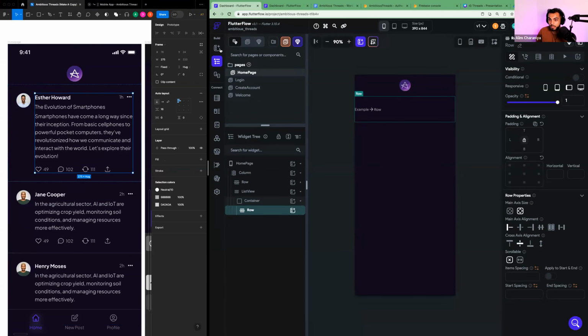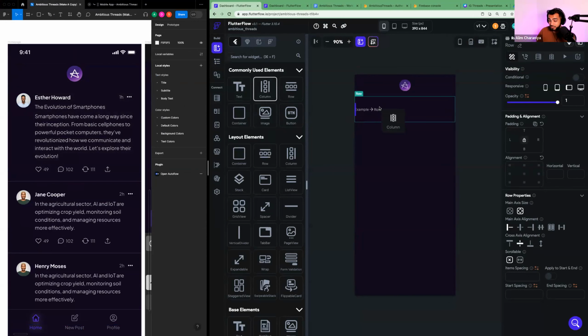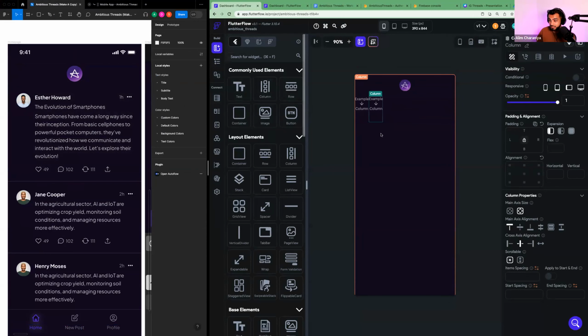And to organize this image separate from this, so how do I kind of explain this to you? I want to organize this in one column, and then I want to organize this in another column. So what I will do is add two columns in here like this. So I'll put two columns side by side.